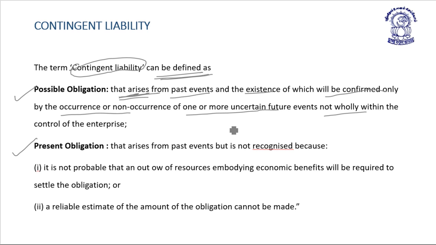Like contingent asset, contingent liability is also defined similarly. Whereas a contingent asset is a possible asset, in the case of contingent liability it is a possible obligation that arises from a past event, and the existence of the possible obligation will be confirmed only by the occurrence or non-occurrence of one or more future uncertain events which are not wholly within the control of the enterprise.